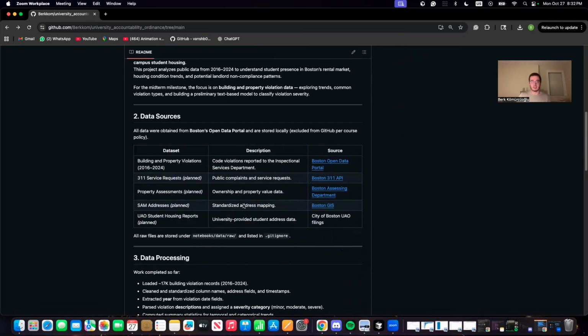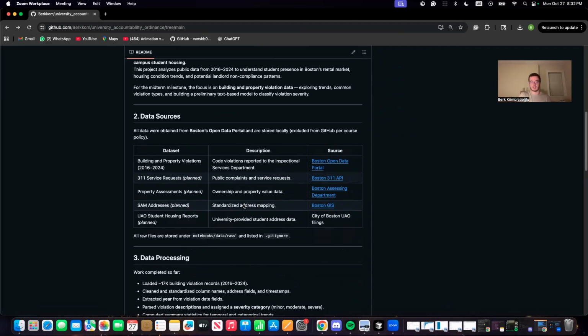The data comes from the City of Boston Open Data Portal. For this stage, I have loaded the building and property violations data set and set up placeholders for others like 311 service requests, property assessments, and UAO address reports that I'll integrate later.